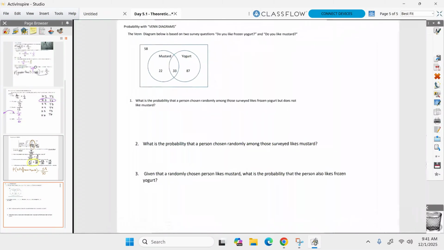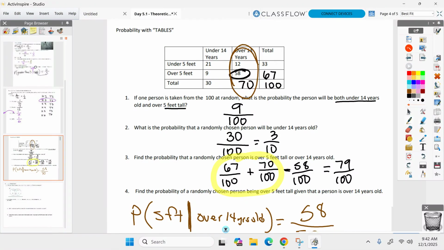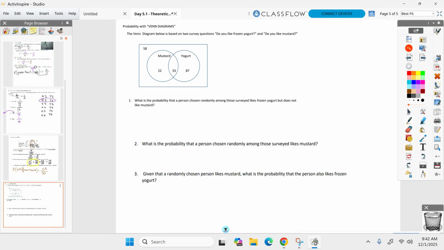You guys ever seen these before? I hate them. Hate's a strong word. Despise them. I do not like Venn diagrams at all. Even as a math teacher, I have trouble understanding Venn diagrams. So if I have trouble understanding them, how am I going to teach you that? That's my philosophy. You know what I love though? Tables. Love looking at tables. So here's what I'm going to have you do every time. We're not going to deal with the Venn diagram. We're going to make it into a table, because I can read tables much, much better than a Venn diagram. All right, so you ready for our table here?